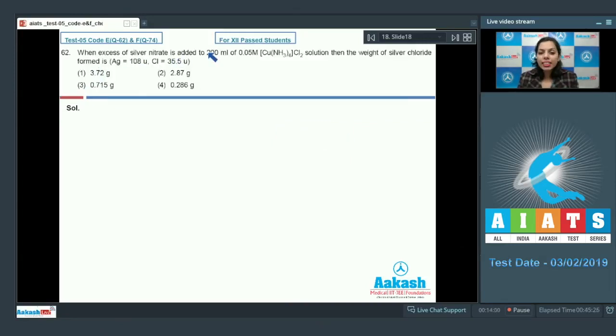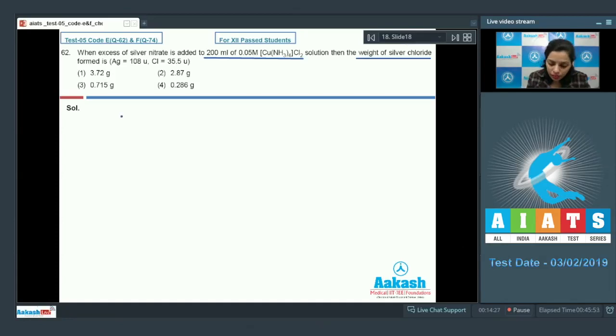When excess of silver nitrate is added to 200 ml of 0.05 molar complex solution, which complex it is? Tetraamine copper chloride solution, then the weight of silver chloride formed is. In this case, we have the volume and the concentration of this solution. We need to just find out the weight of the precipitate obtained. What is that? It is the precipitate of silver chloride.